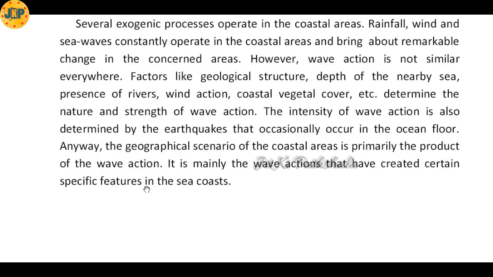Anyway, the geographical scenario of the coastal areas is primarily the product of the wave action. The changes that generally occur in the coastal area, or the structures that we can see there, are mainly because of the wave action that occurs continuously in the coastal part. It is mainly the wave actions that have created certain specific features in the sea coast, and it is because of the wave action that different kinds of landforms can be seen in the sea coast.